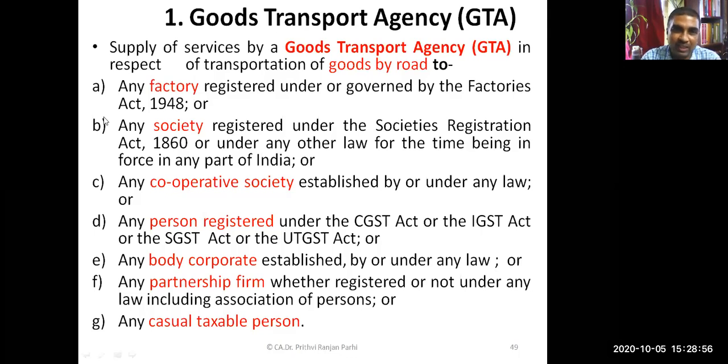But if GTA is supplying to a factory, to a society, or to a cooperative society, or a registered person, or a body corporate, or a partnership firm, or a casual taxable person, then reverse charge mechanism is applicable. Is it clear up to this?